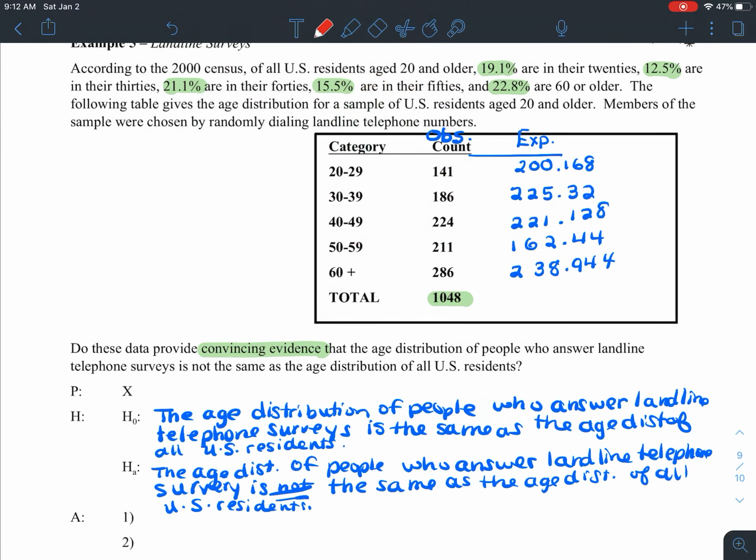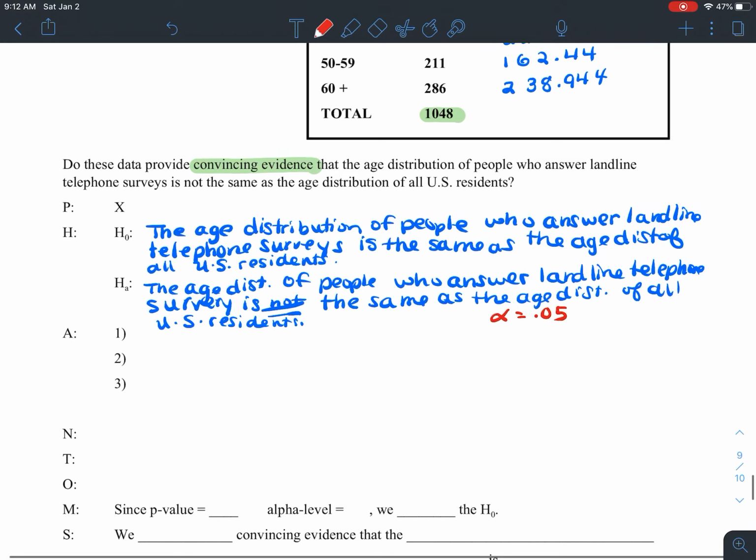Okay, this is also where we're going to state the alpha level. We're going to use a 5% significance level since one is not stated for us.